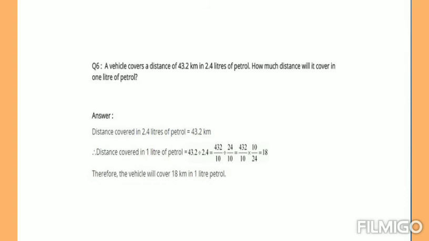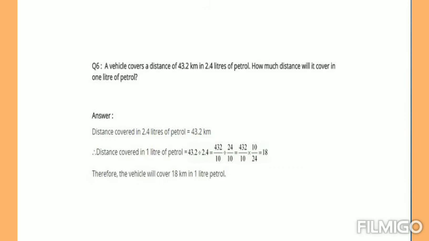Next, we are going to solve a word problem. It is also your exercise problem. Question number 6, children. Listen the question. A vehicle covers a distance of 43.2 km in 2.4 liters of petrol. How much distance will it cover in 1 liter of petrol? From the question, we observe that with 2.4 liters of petrol, a vehicle can cover 43.2 km. We have to find out in 1 liter petrol how much distance covered by the vehicle.